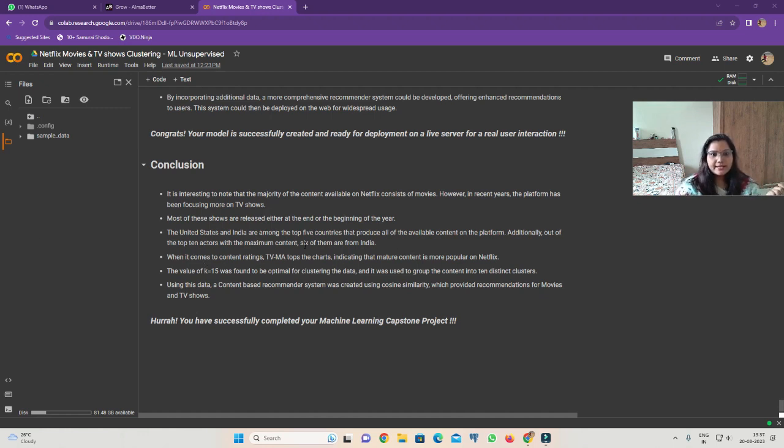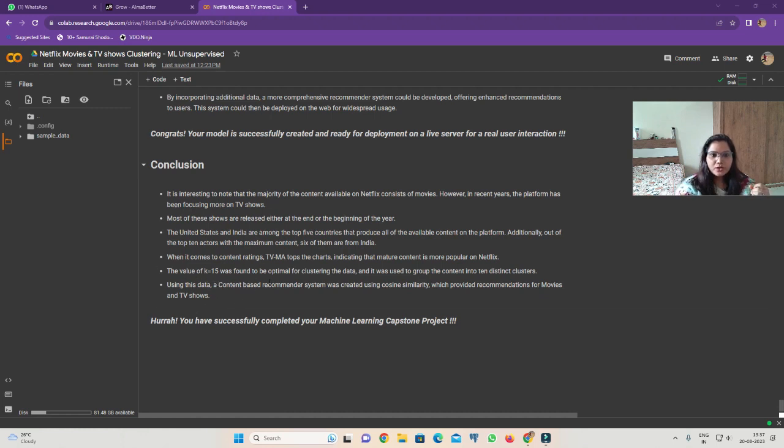The United States and India are among the top 5 countries that produce the available content on the platform. Additionally, out of the top 10 actors with the maximum content, 6 of them are from India. It is also obvious because India has the largest population, so we have so many users and watchers who watch TV shows and movies on Netflix. So that's why most of the contributors, and so many actors, contributed in those movies and TV shows, and Indian actors are in the top 10.